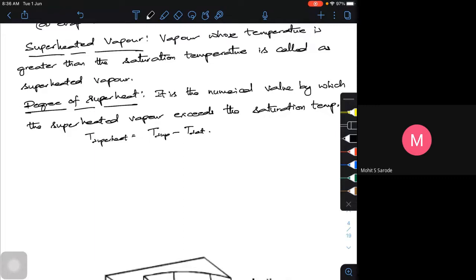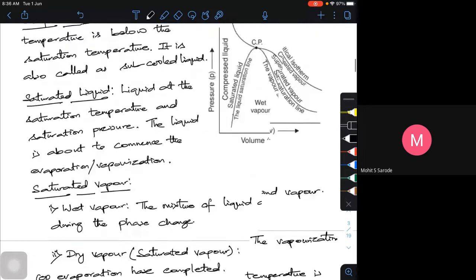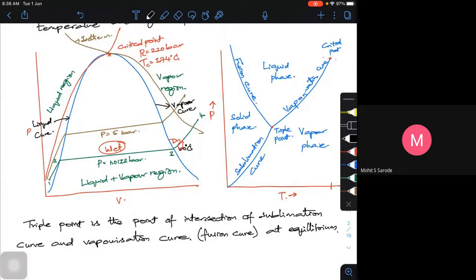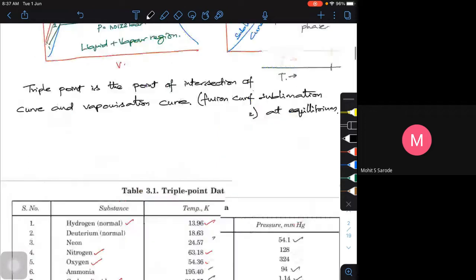Now, there is something called the PVT surface. If you go back to yesterday, we saw the pressure-volume diagram and the pressure-temperature diagram. Is it possible for us to superimpose them and get a three-dimensional diagram? That means I need the PV diagram and the PT diagram. So PVT, that is pressure, volume, temperature, is a three-dimensional thing. We call it a surface diagram.